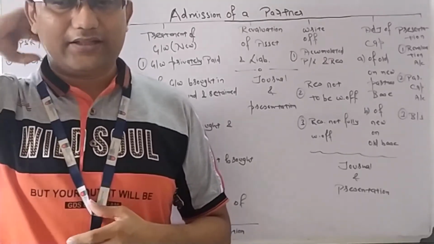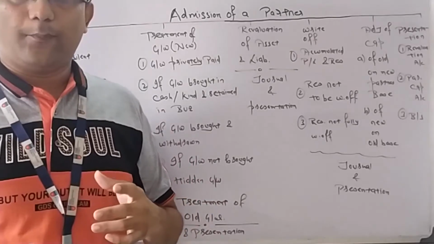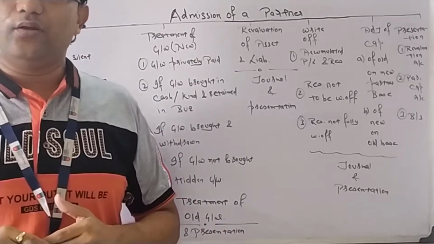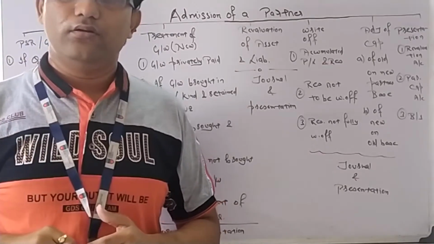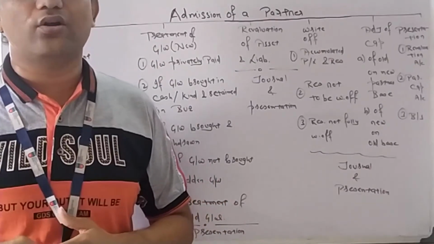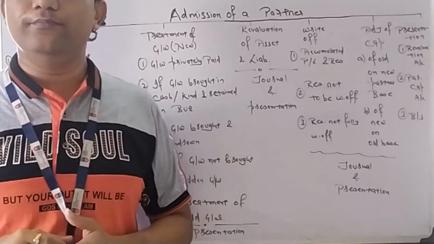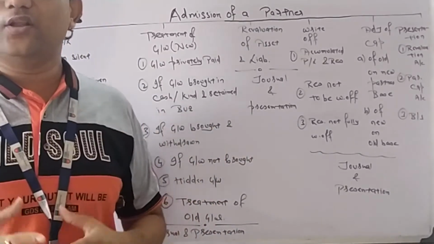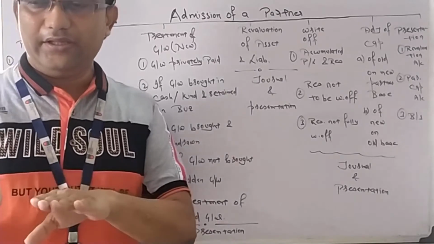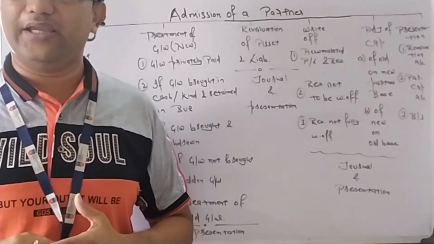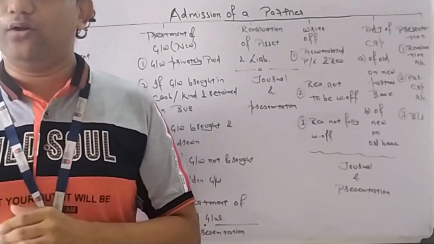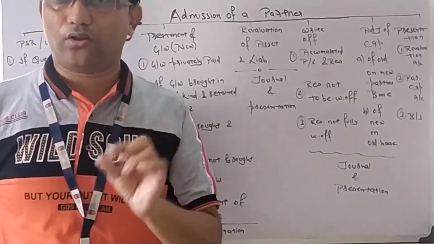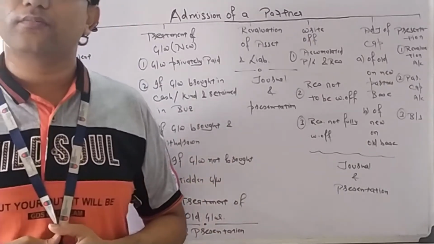So when a new partner is getting in, suppose the assets value is increasing in the market, then why that gain will be given to Mr. C or the new partner? We will not give him, because that is our gain, Mr. A and B. We have done this business so long. So when we increase in the value of asset, there is a gain which will be distributed among old partners. And when we decrease in the asset, then too the loss will be distributed among the partners.